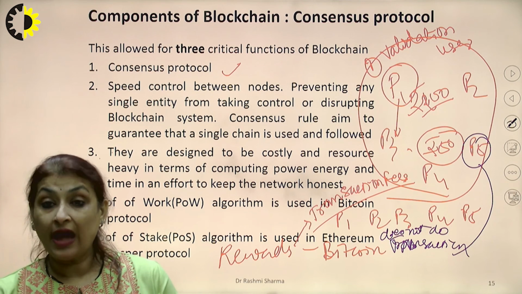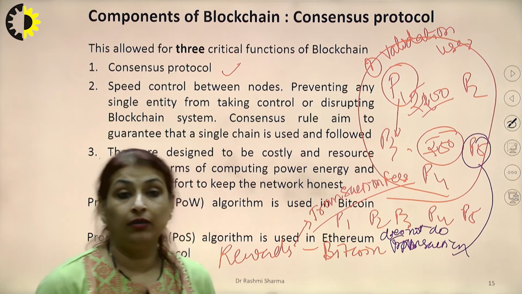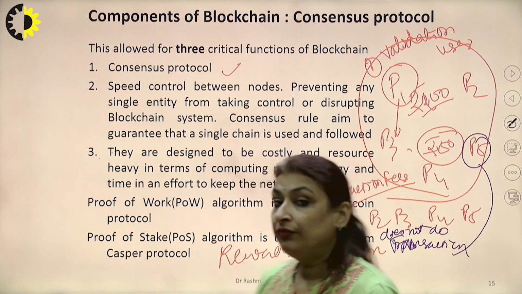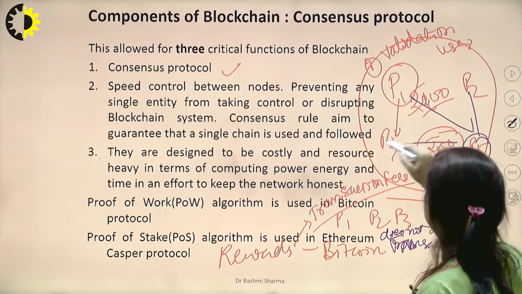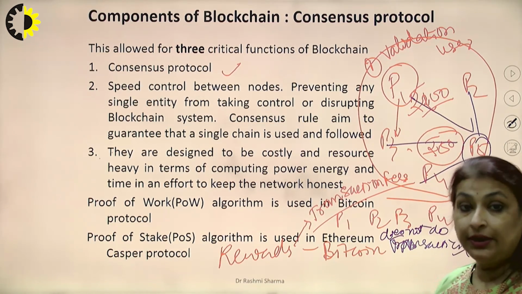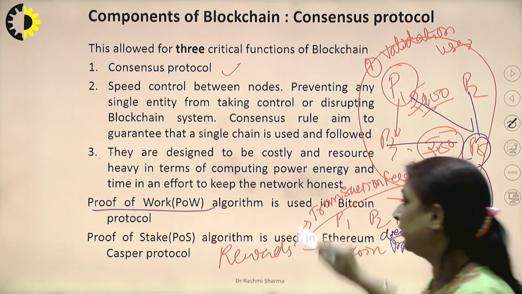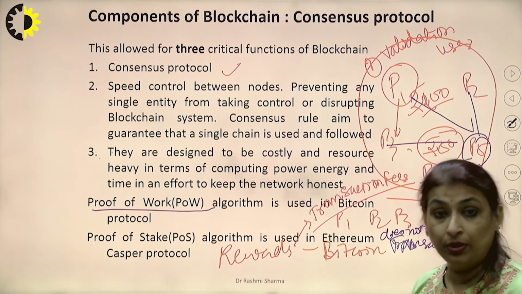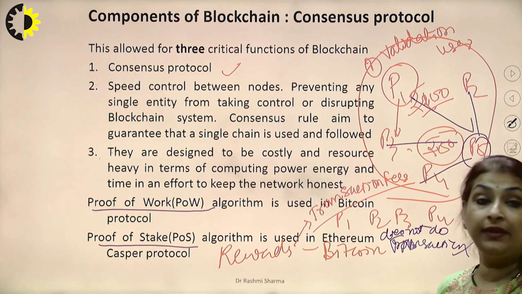When we have that particular miner as the output, we broadcast this to each and every person. That block is being broadcasted. When we do this, we use a proof of work algorithm, which is used in the Bitcoin protocol, and proof of stake, which is used in Ethereum.